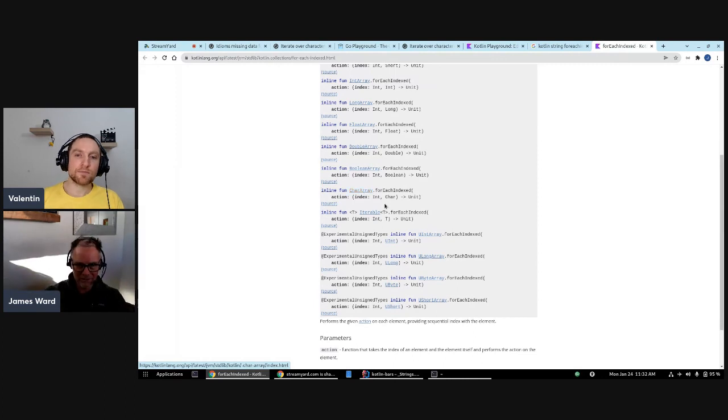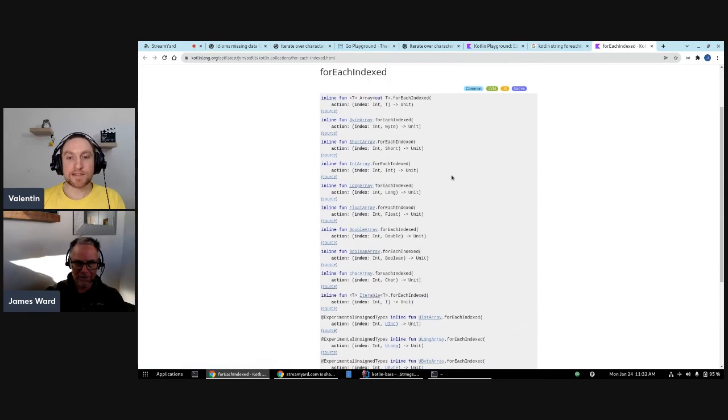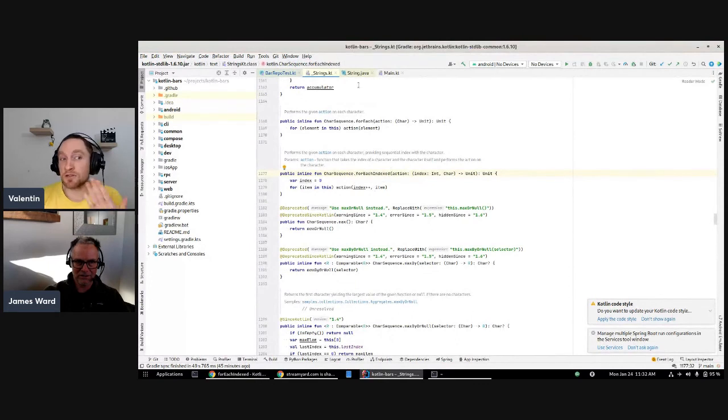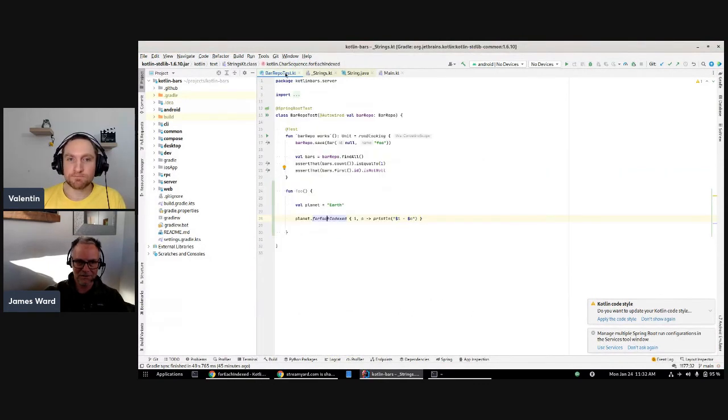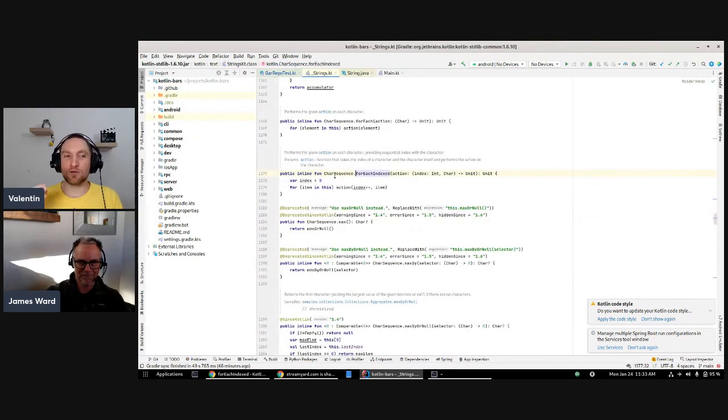But I think that forEachIndexed that we're using is actually on CharArray. Yes. But there's some way that strings in Kotlin implement, actually, CharArray, maybe? Yeah, something along those lines. I'm going to skip back here to IntelliJ to experiment a little bit. If we try to type that string as a CharArray, what's it going to tell us? Oh, it says no. See, a string is not a CharArray. Okay, so we can't say it is a CharArray, but it somehow contains one.